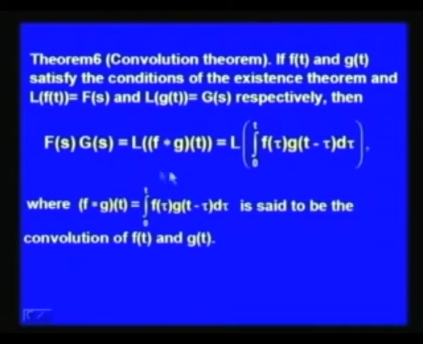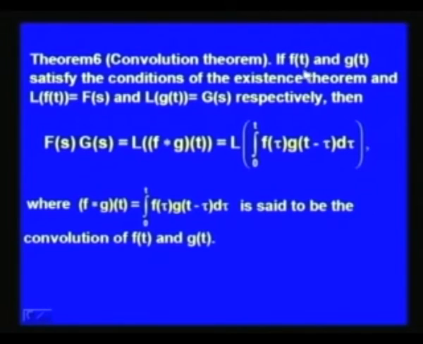This theorem is extensively used in the study of integral equations and many other problems of engineering. So, it has lots of applications.